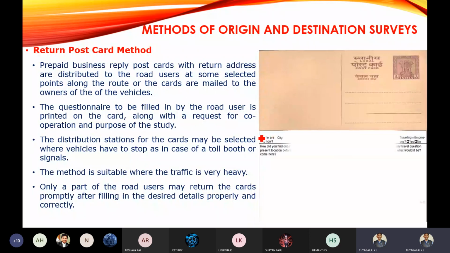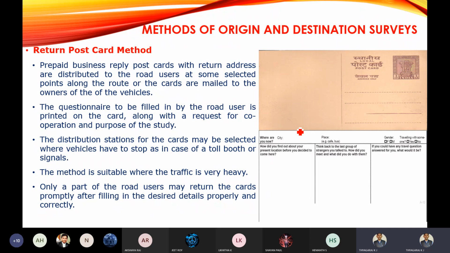The next method is the return postcard method. This we have already discussed. A prepaid business postcard will be issued to the road users, whether a driver or passenger, at the toll plazas or at the intersection junctions, that is, the traffic signals. This postcard will contain a certain set of questionnaire. They have to answer and return it. The return address will be printed on the postcard itself.